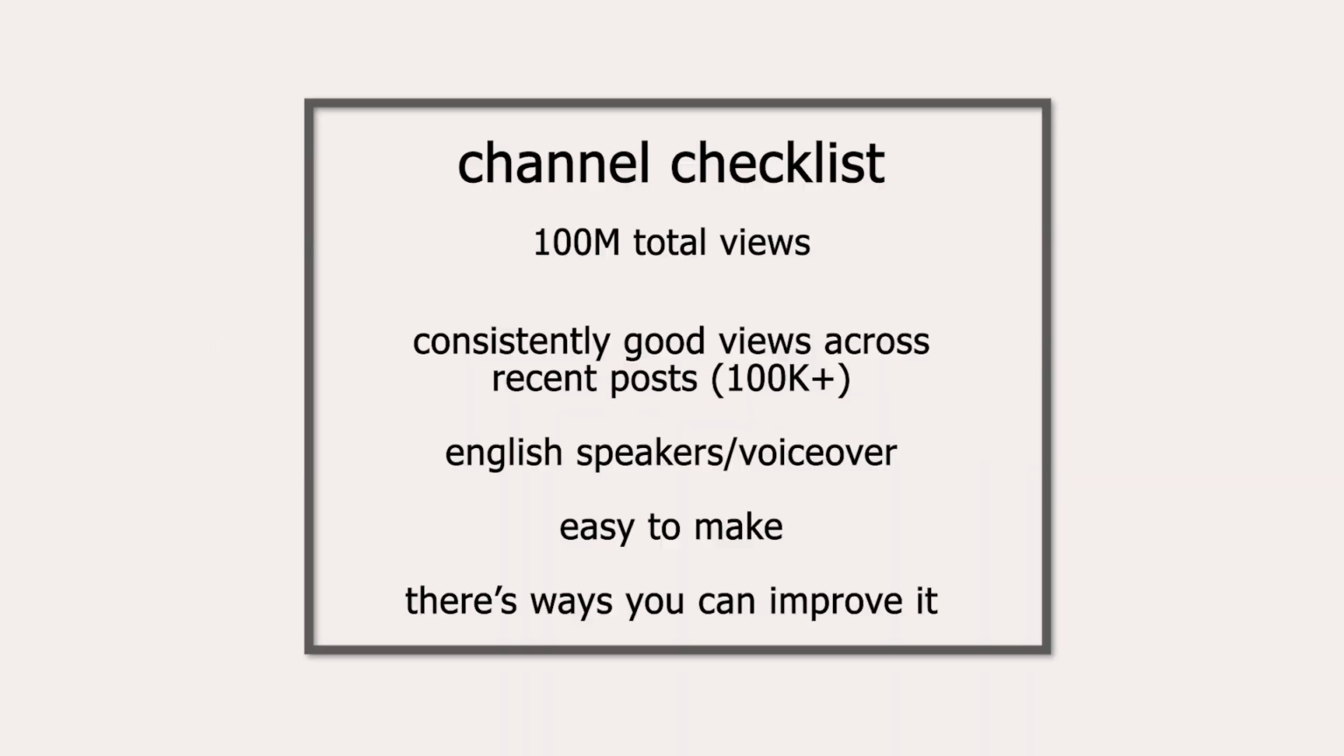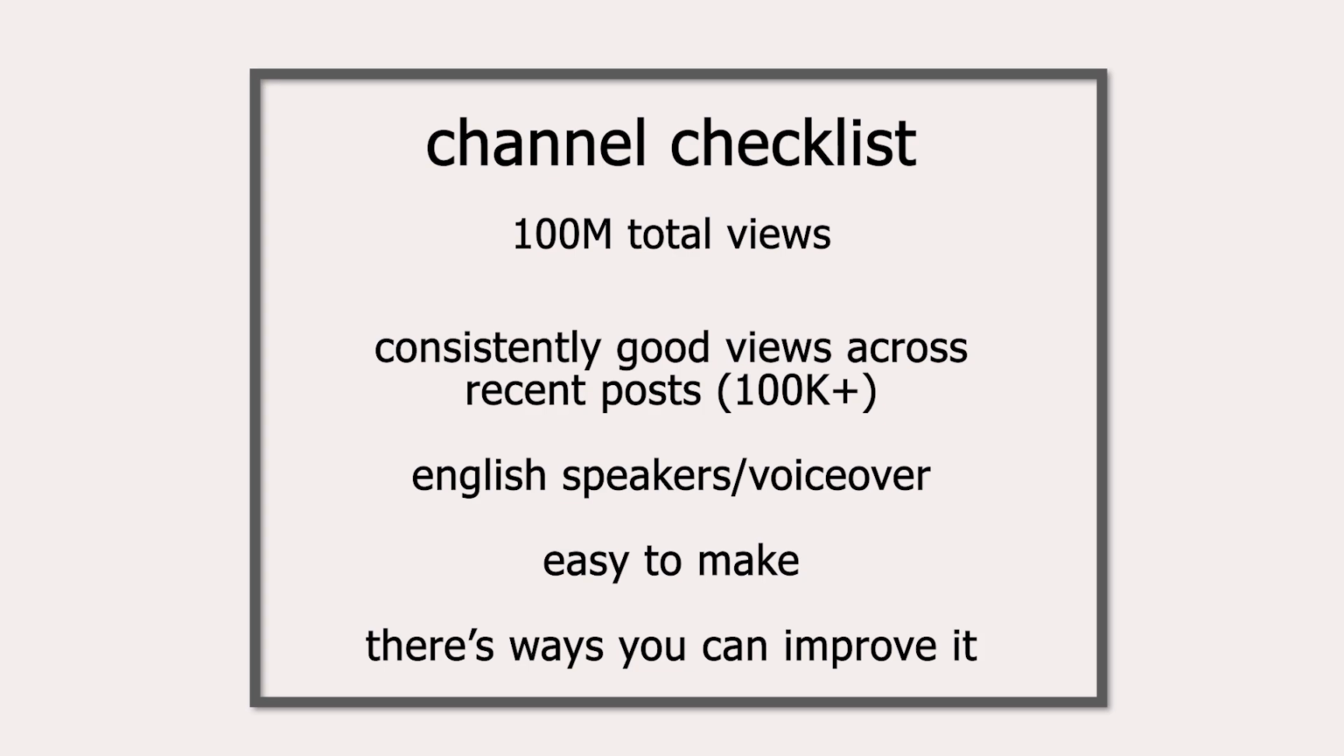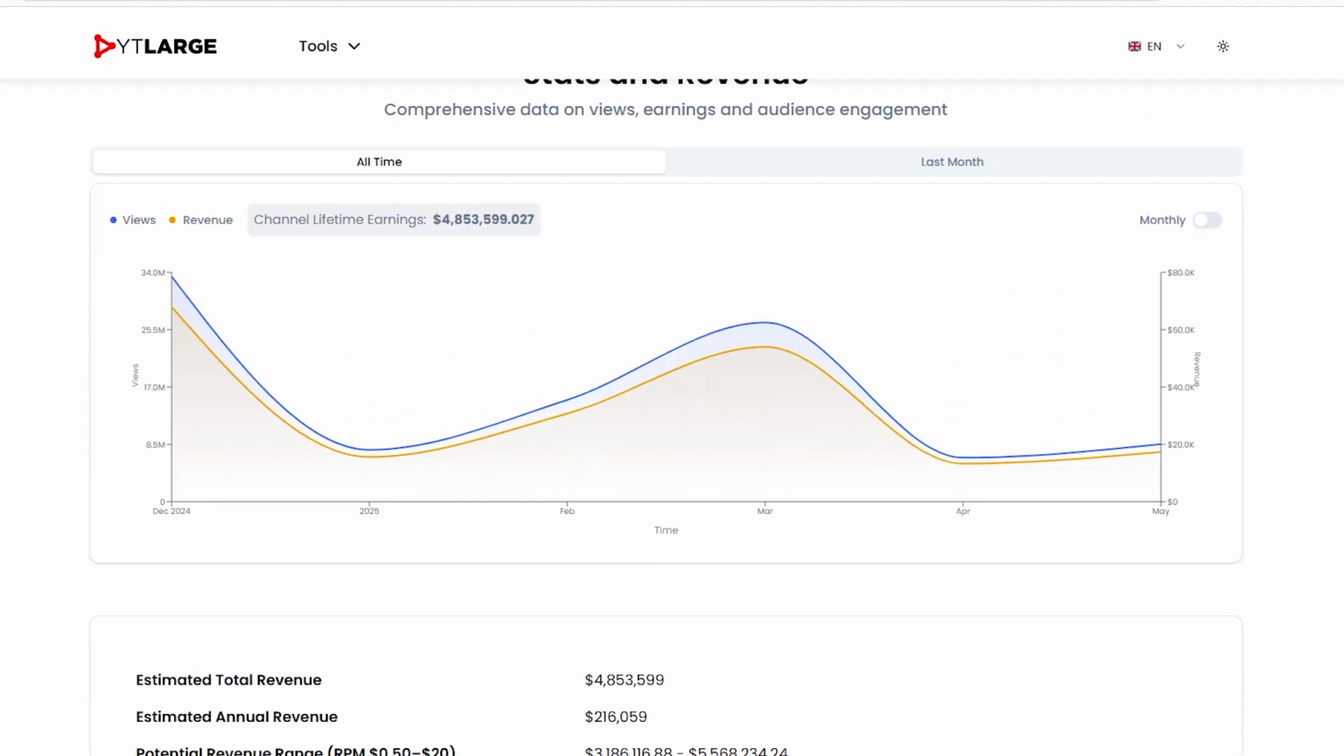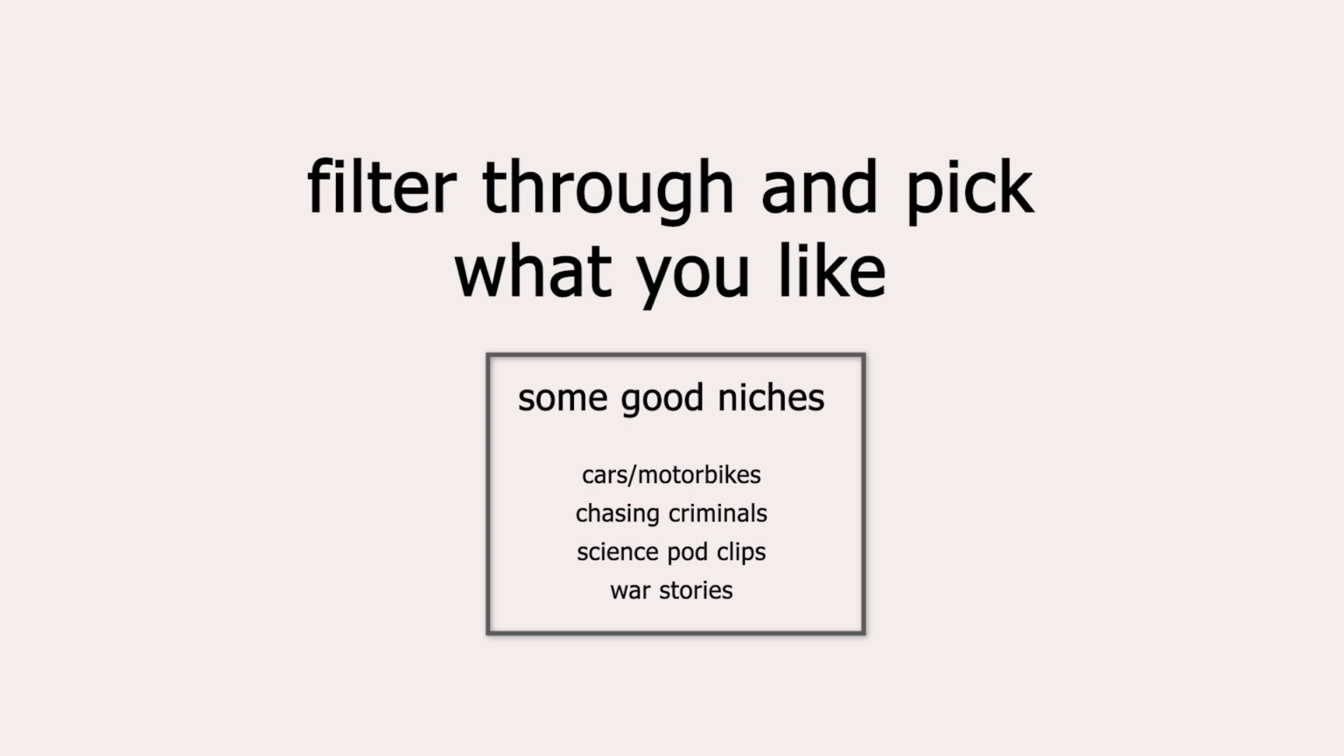Now you need to find a profitable niche by scrolling on Shorts and making a list of channels under this checklist, which you can screenshot. To make sure the channel is monetizable, you can type in the URL and submit it to YT large. Then go back to your list and filter through it. Find what you like the most because it's important that you're passionate about it or it's something that you're interested in.